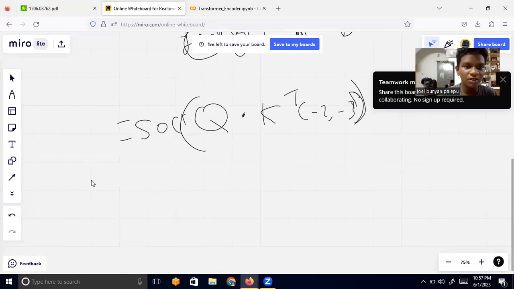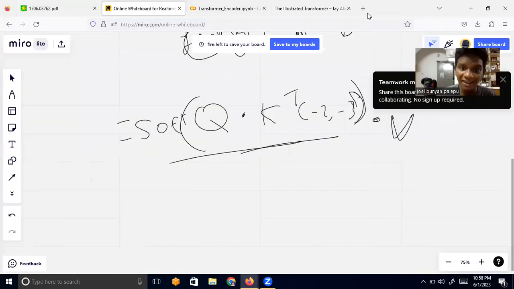We're going to perform the softmax, and then we are going to divide that by the square root of, I'm just going to tell that again. So we are going to perform softmax, and then finally we are going to multiply that by v. So v is actually the value vector. So what are we doing here? We are multiplying q by k, and then we also multiply that by v.